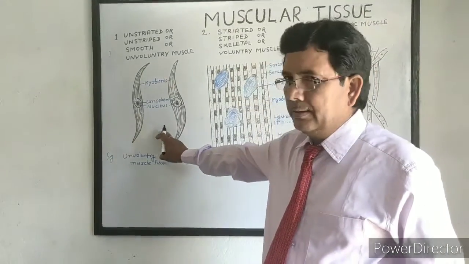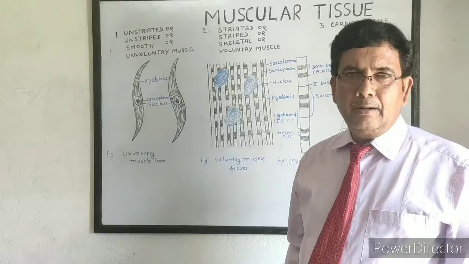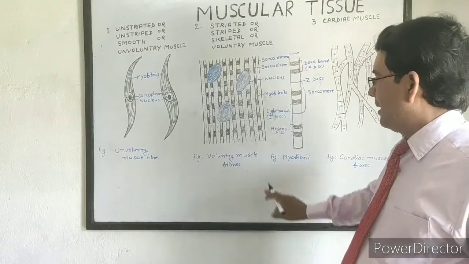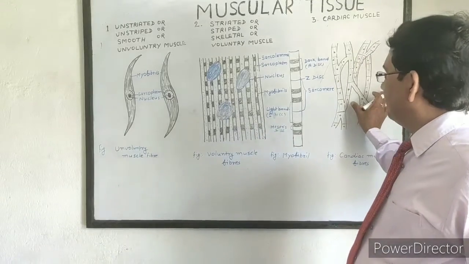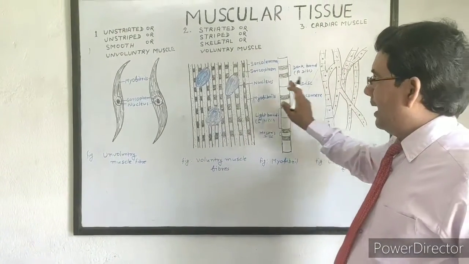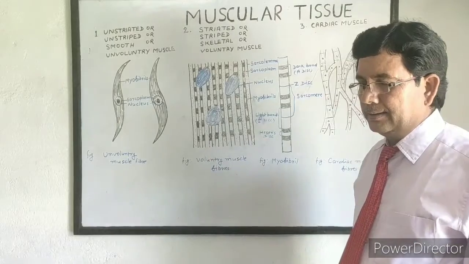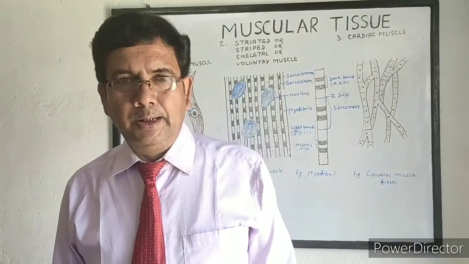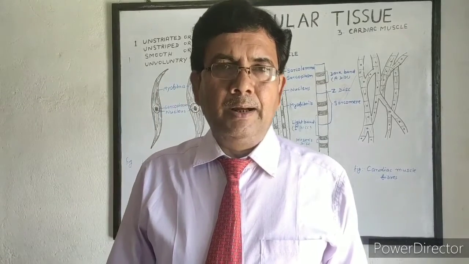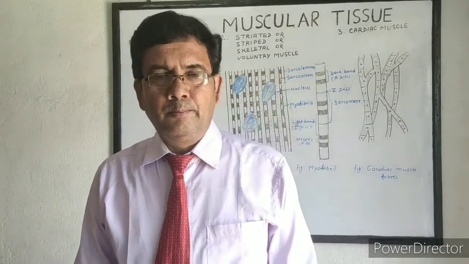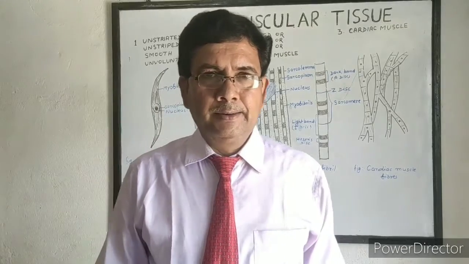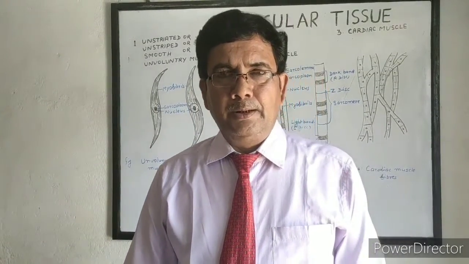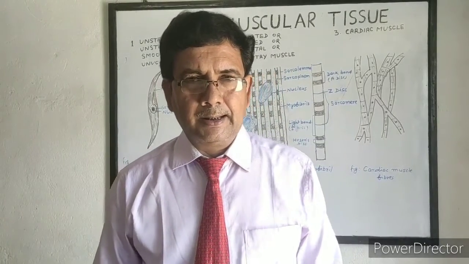Smooth muscles are found in all internal organs of our body except the heart. Cardiac muscle is present in the heart, and voluntary or skeletal muscles are all our muscles which are attached to the skeleton, mainly long bones, bones of hands, bones of legs, and movement of our external organs is due to contraction and relaxation of skeletal muscle.